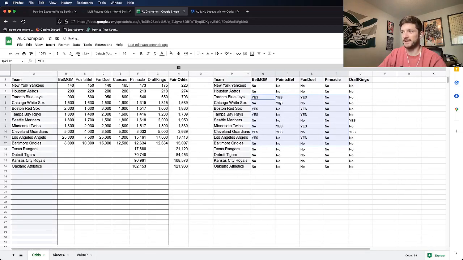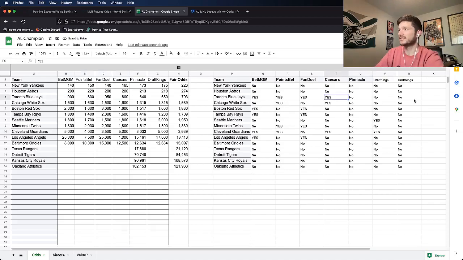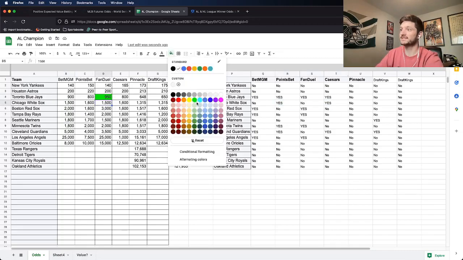So we see right off the bat, the Blue Jays have a lot of value on pretty much every book. BetMGM, PointsBet, FanDuel, Caesars, and then that's pretty much it. So across the board, ton of value on the Blue Jays. Now, FanDuel has the best odds for the Blue Jays, so we'll go ahead and highlight that green because even though there's EV on them at pretty much every other number, it doesn't really make sense to bet them at the lowest number. We also see there's a little bit of value on the White Sox, so this plus 15 number here is going to be the highest.